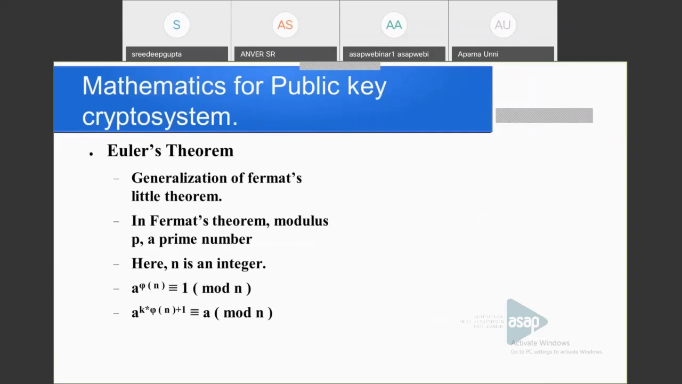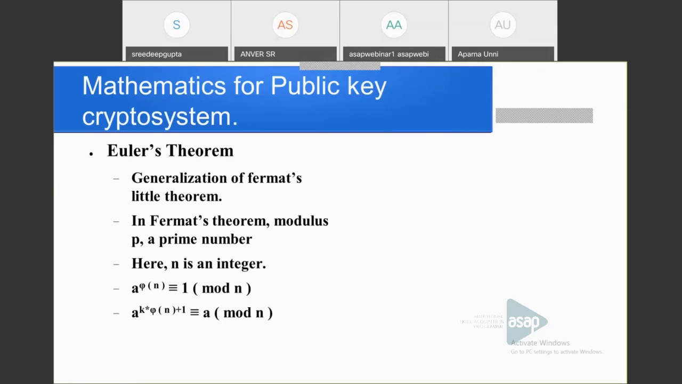In Fermat's theorem, the modulus is a prime number p. Here we are considering the modulus n. n is any integer. It may be a prime or composite number. Okay. Then it can be written as a raised to phi of n. Because if the modulus is a prime number p, then phi of p will be equal to p minus 1, because all the numbers less than p, 1 to p minus 1, will be relatively prime to p. So a raised to p minus 1 is congruent to 1 mod p.